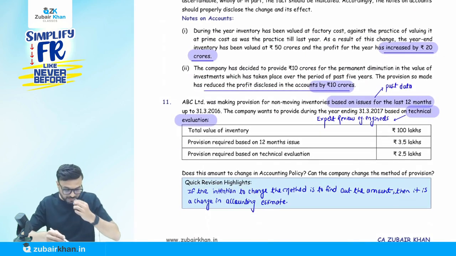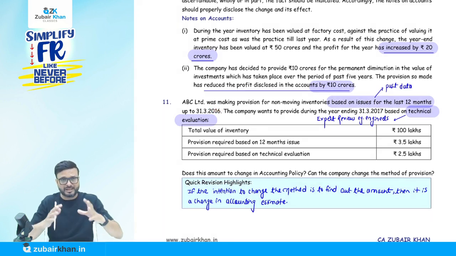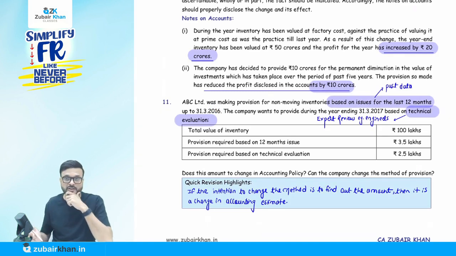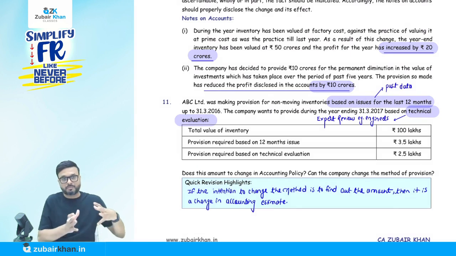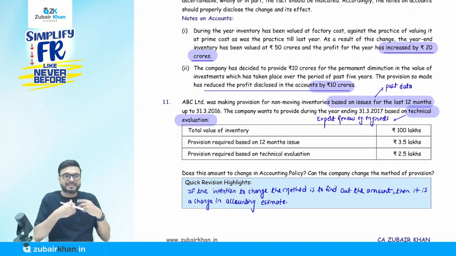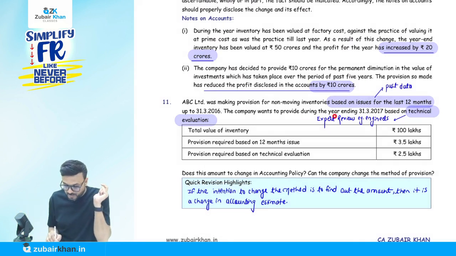Now they say ABC Limited was making provision for non-moving inventories based on issues for the last 12 months up to 31st of March 2016. So what they were doing is making a provision on inventory, slow moving items not selling in the market. They make a provision on past data, the past record of the previous 12 months performance. On the basis of that, they decide how much provision should be made. Now the company wants to provide during the year ending 31st March 2017 based on technical evaluation.